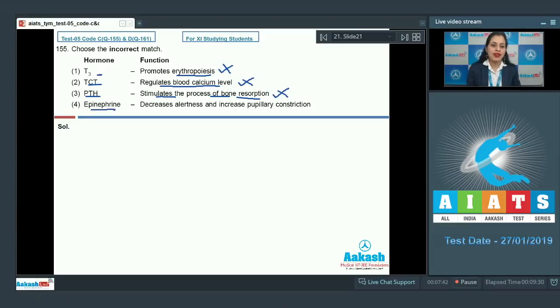The next option given is epinephrine, and the match is decreases alertness and increases pupillary constriction.